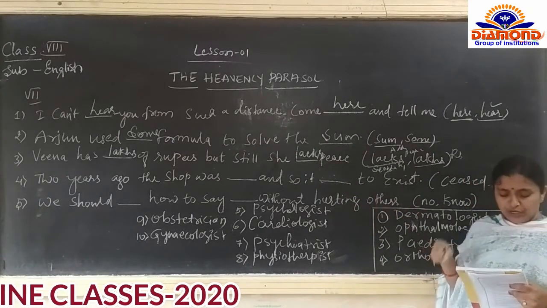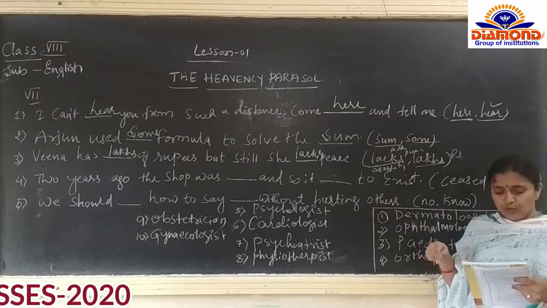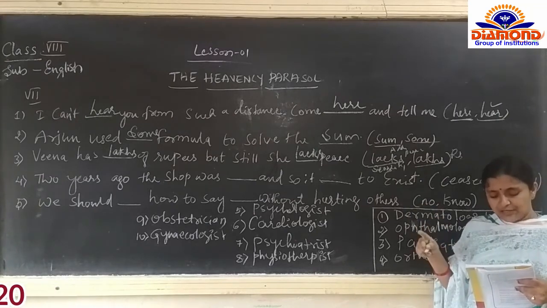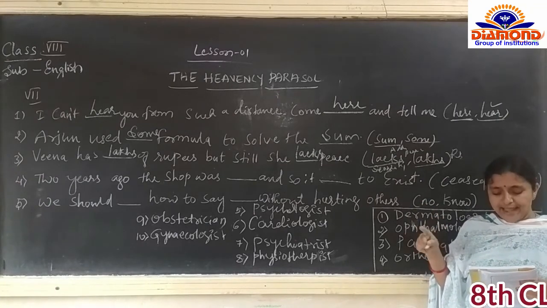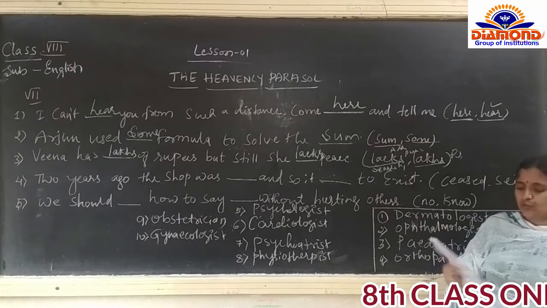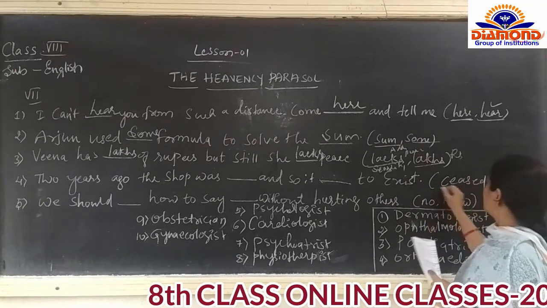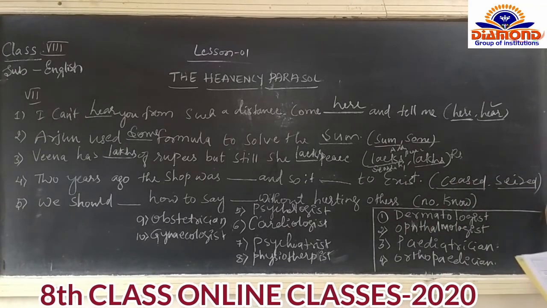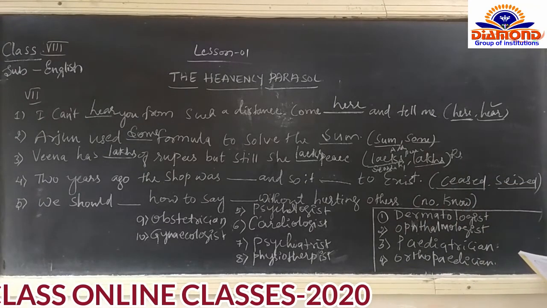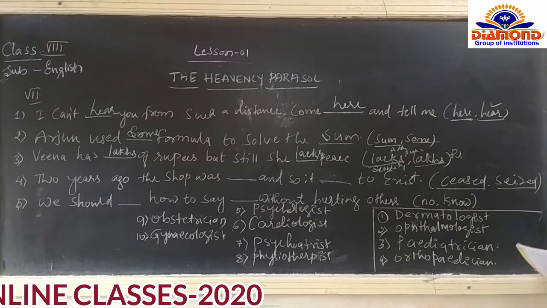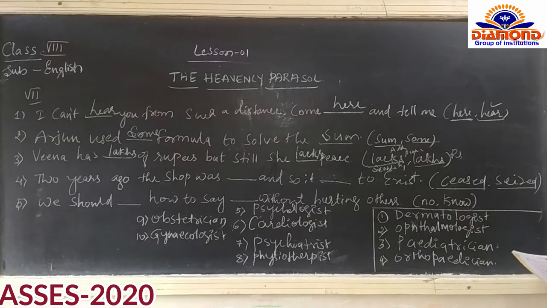Then the fourth one: two years ago, the shop was dashed and so it dashed to exist. See here, seized and ceased. Two years ago the shop was seized and so it ceased to exist.